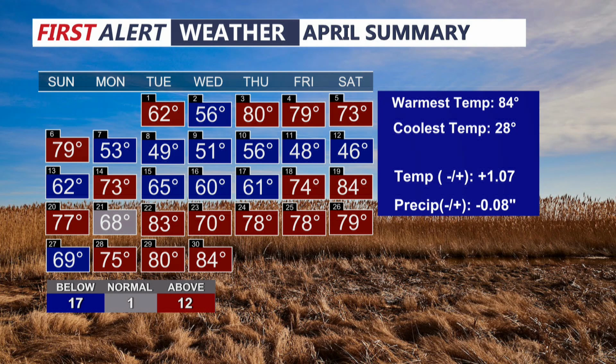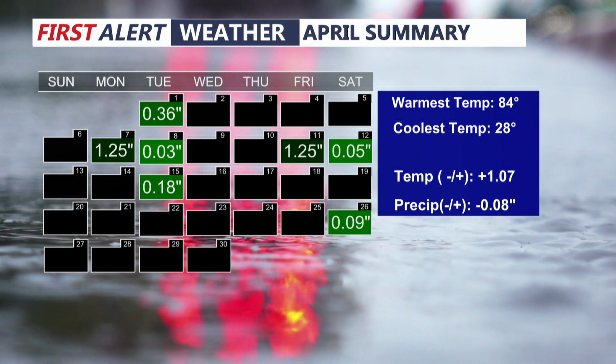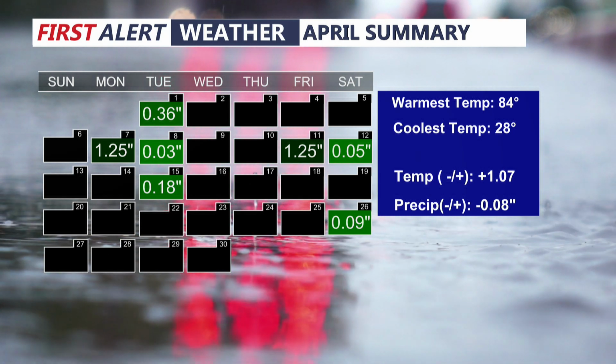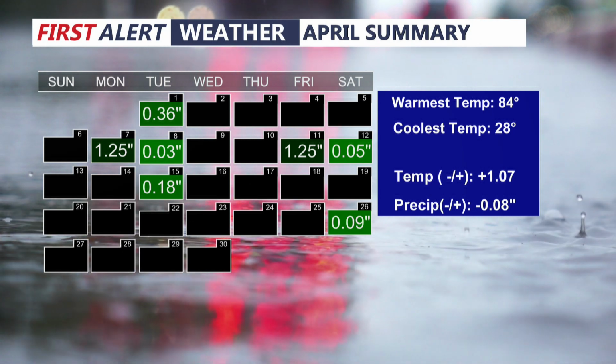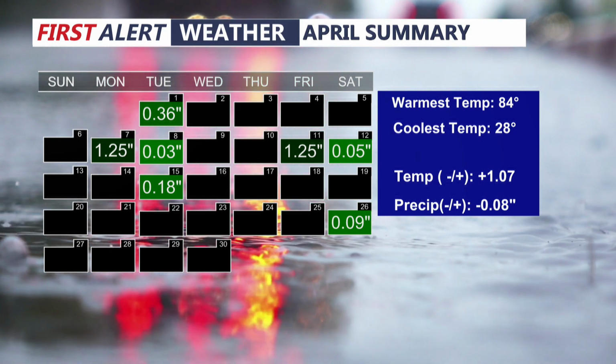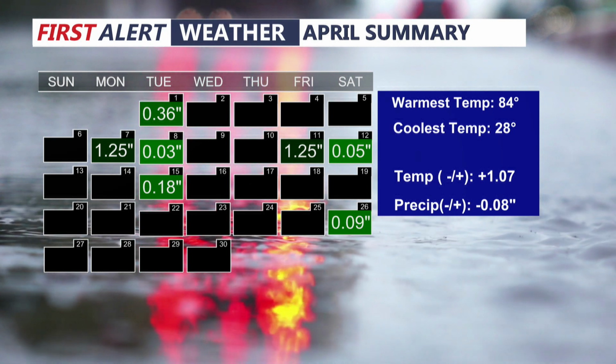That was only one time as far as the temperatures are concerned. So we had the warmest temp of 84, coolest temp of 28. And so we have the averages there. But also, we can do the same thing with the precipitation. We had precipitation three Tuesdays in a row, and for the month between the 7th and the 12th, we had the most precipitation for the entire month. But it gives you the April summary of what the climate indeed was.